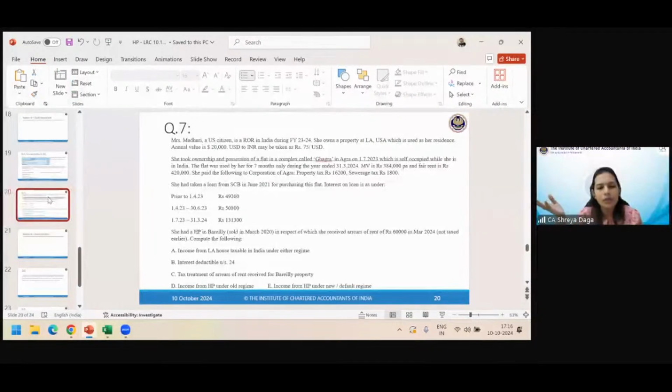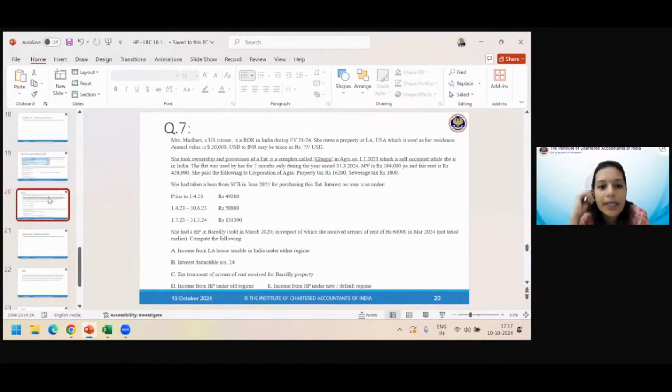Does it make any kind of relevance to us or it doesn't? It will be taxable to us, as she's a resident and ordinarily resident. Taxable or not taxable is a separate thing. But the point is that yes, it forms a part of the scope of consideration because this person is a resident in India. So even if property is situated outside India, we need to at least take it into consideration. Now, this is a self-occupied property. So let's park it. Let's read other facts and then let's see. But the whole point is we are not ruling it out. We are considering it.